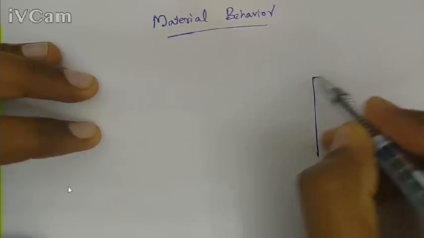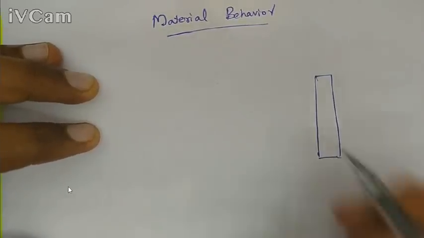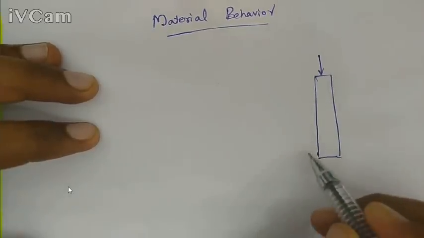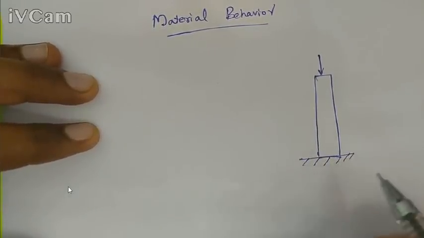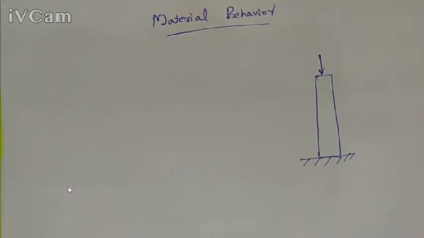So, for example, for a column-like structure, some vertical force is acting on this column. For this column of a building, we can select different materials. There are a number of materials available to construct this column. We can use reinforced concrete, we can use wood or steel. So there are different materials available. Out of these different materials, a design engineer should select the best suitable material for this application.